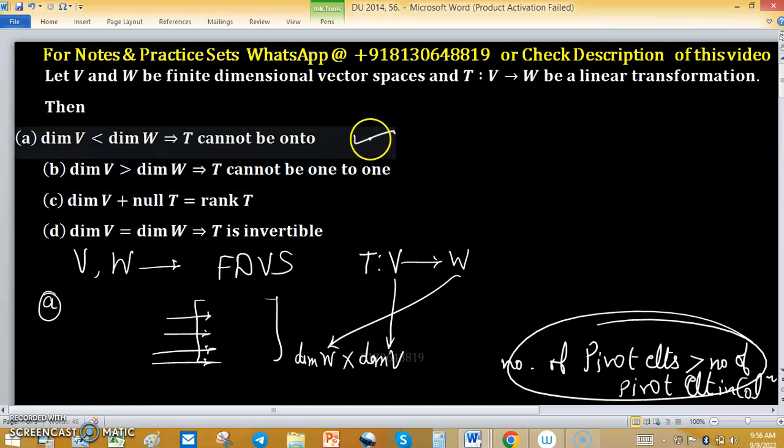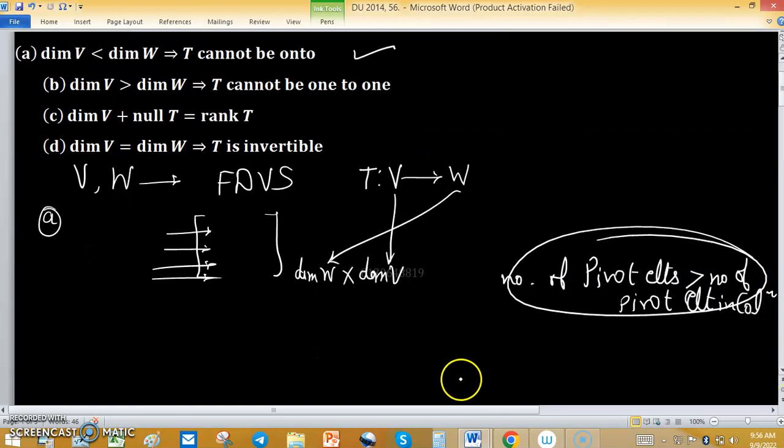For this, first you can recall, if we are saying onto or 1-1, for onto we see pre-image in the domain.